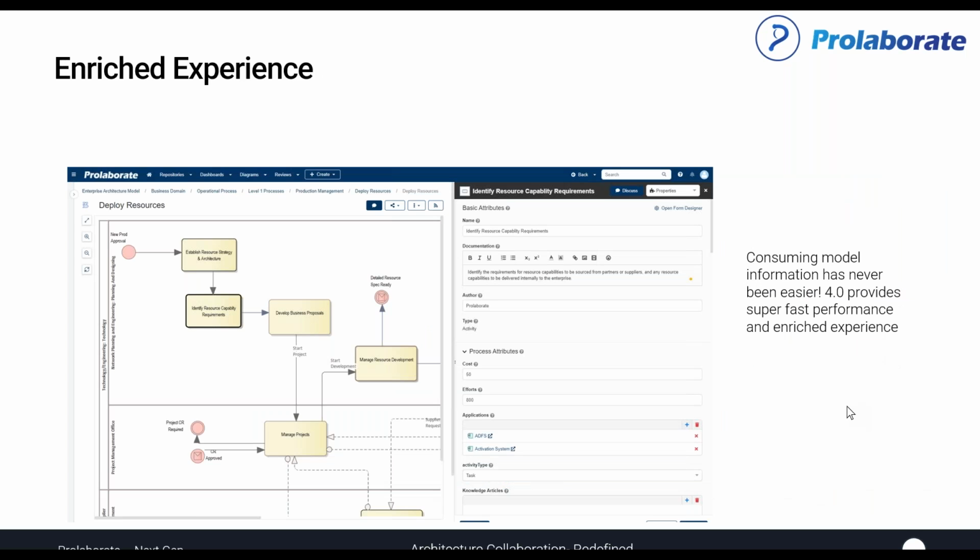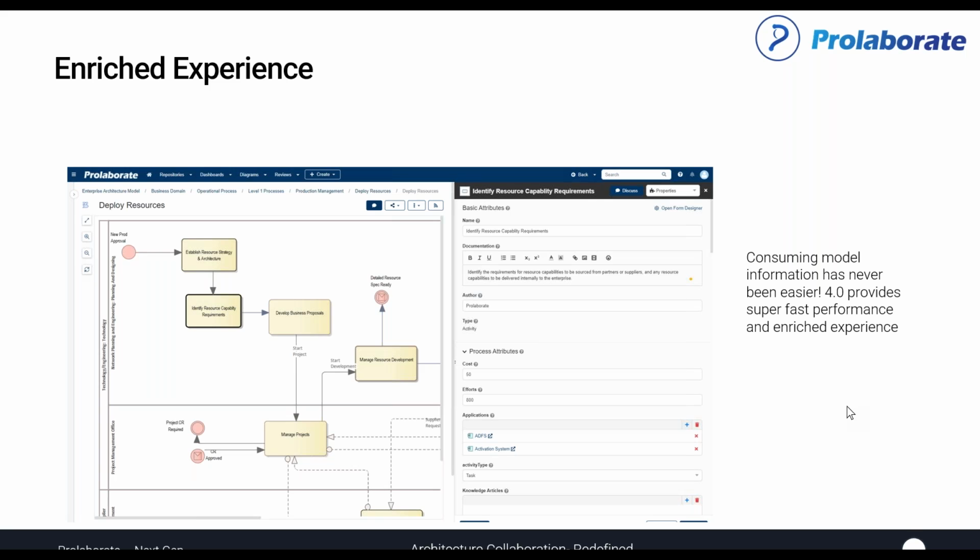Then we also wanted to give a much richer experience when people interact with the models and want to find information from the model, or even update the model information from a browser. Initially, Collaborate started as just a sharing and collaboration tool, but then we quickly started supporting people to enter values, like updating model elements, descriptions, and tagged values.